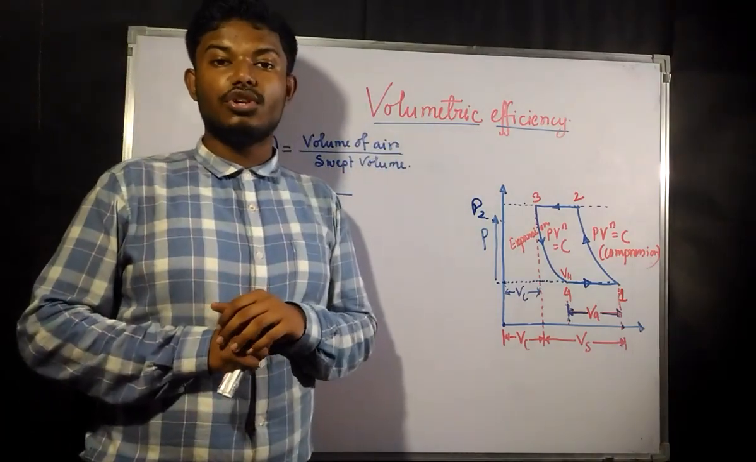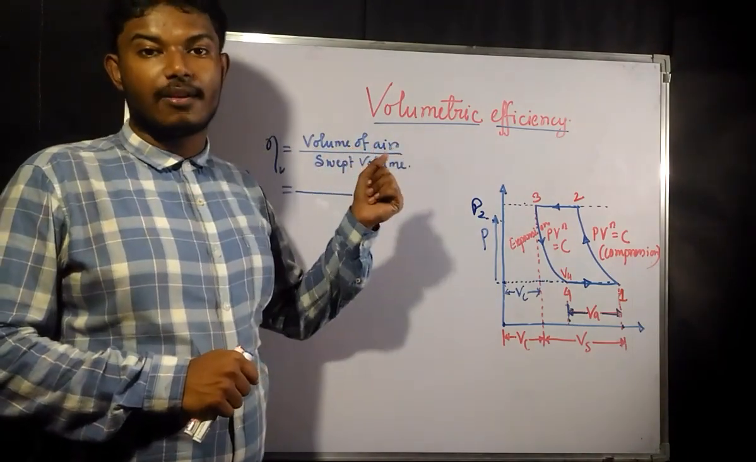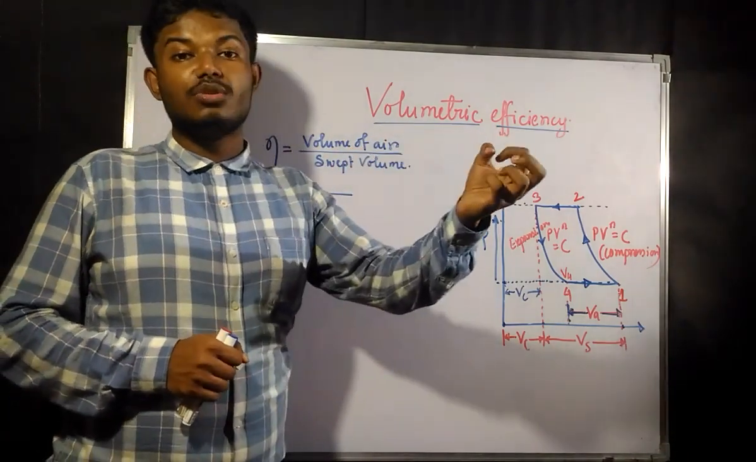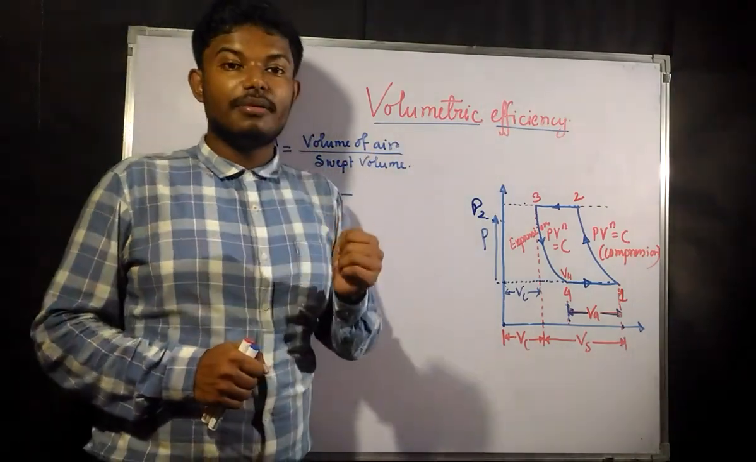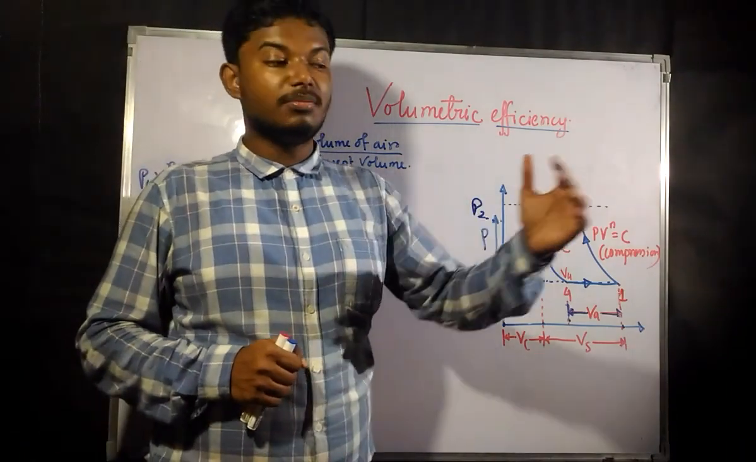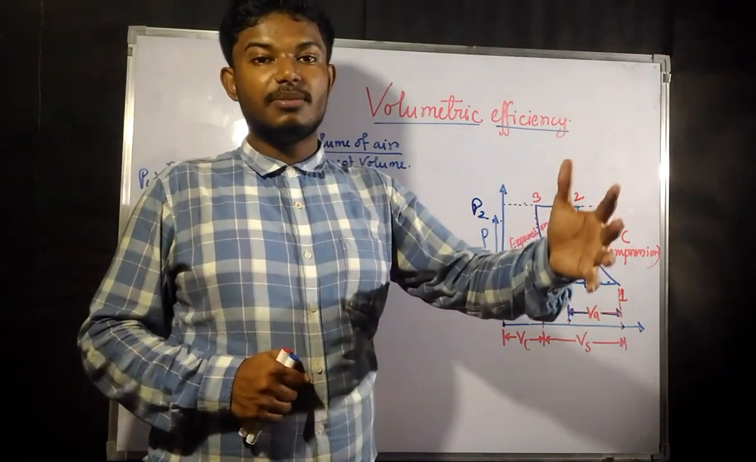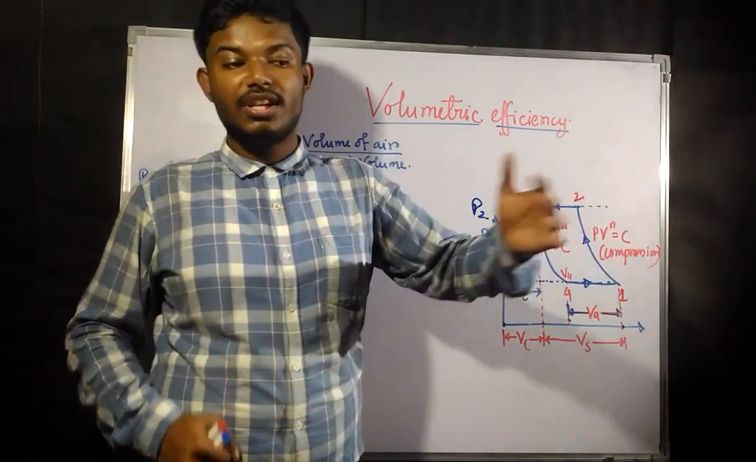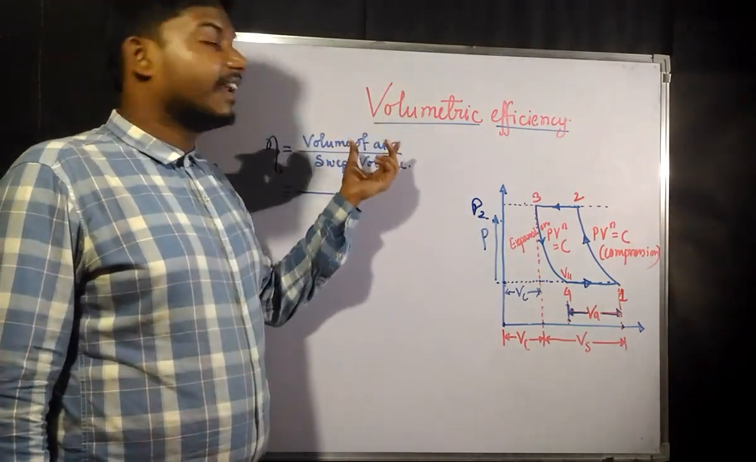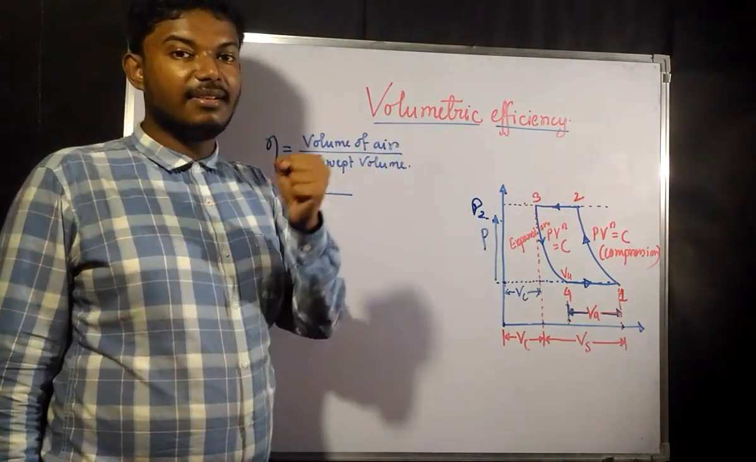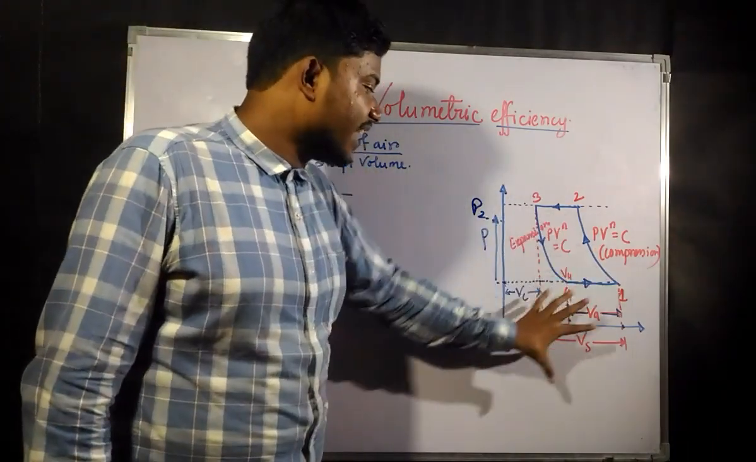So what is going to be the volumetric efficiency? Volumetric efficiency is nothing but the ratio of volume of air, that is, the volume of air that has been sucked into the cylinder, to the swept volume. What is swept volume? Swept volume is the amount of volume that has been covered by the piston during its movement. That means the cross-sectional area of the piston has covered a total volume during its stroke length. That amount of volume is known as swept volume. Now the ratio of the total amount of air sucked in to that swept volume is known as the volumetric efficiency.